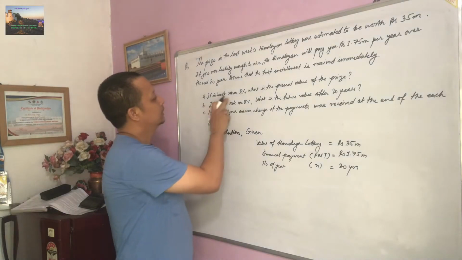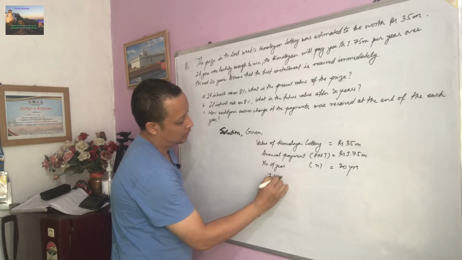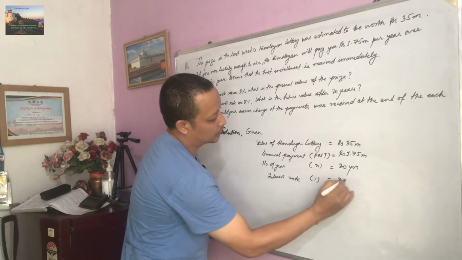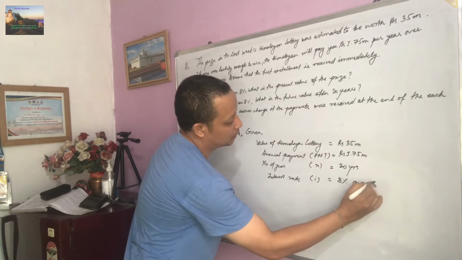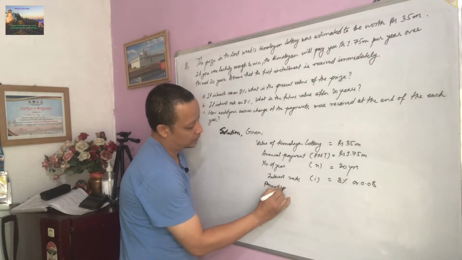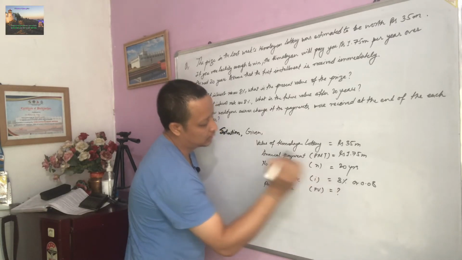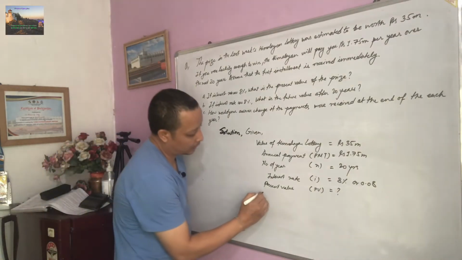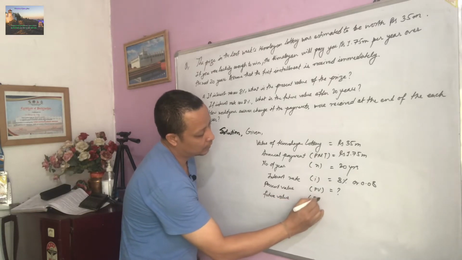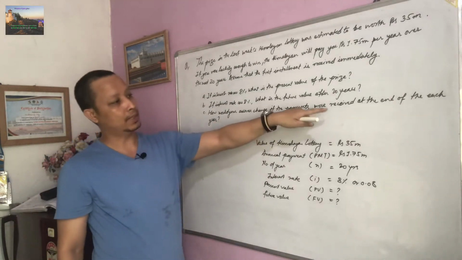Okay, so now let's see what is asked in the first question. If the interest rate is 8%, so here cost of funds, or you can say interest rate I, is 8%, or you can say 0.08, and you have to find the present value of this lottery. In the second, you have to find the future value. And for the third, there is another case here, where payments are received at the end of each year.